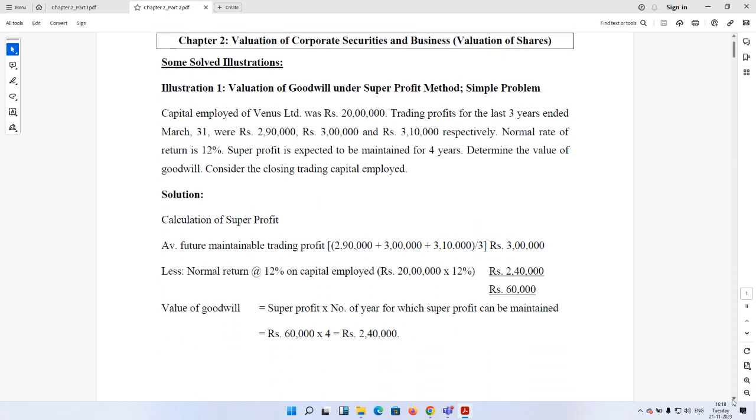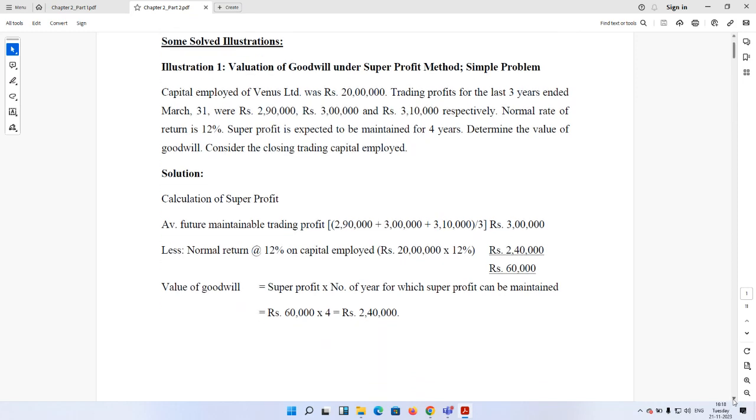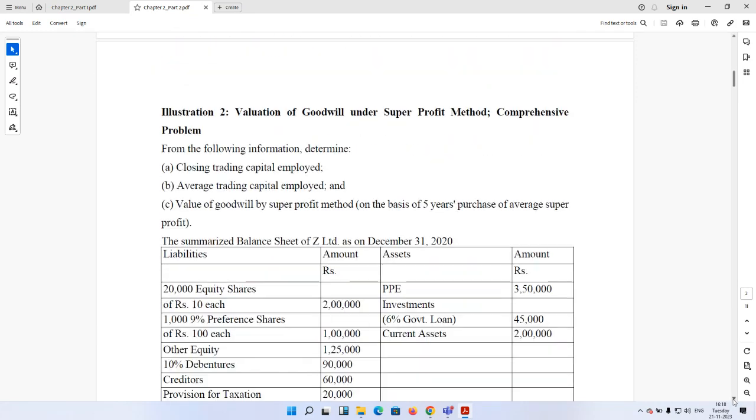Now they have said that this super profit is expected to be maintained for 4 years. So we need to consider this 4-year multiple. The value of goodwill will be super profit 60,000 into the number of years for which super profit can be maintained. Here it is 4. So 60,000 into 4, 2,40,000, is the value of goodwill. Okay, it is a very simple problem. Now let us take another example which is relatively complicated, of a relatively higher grade.